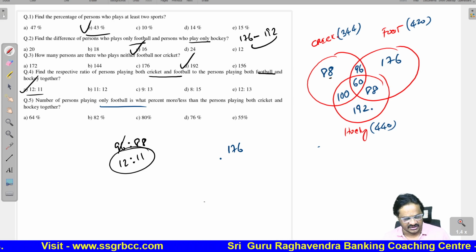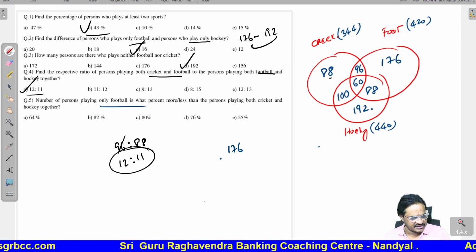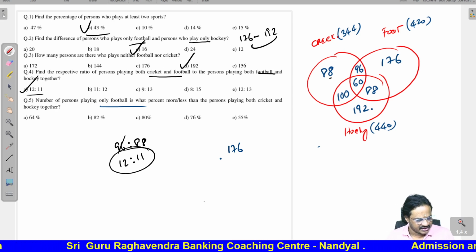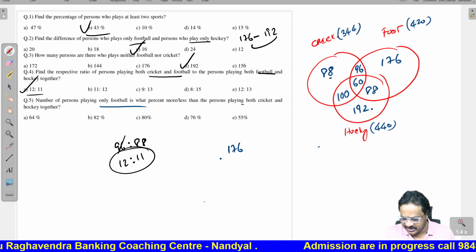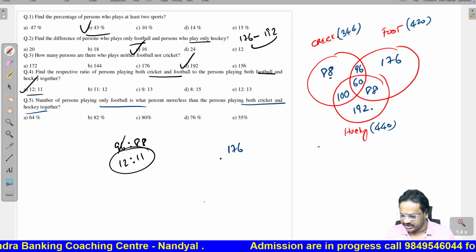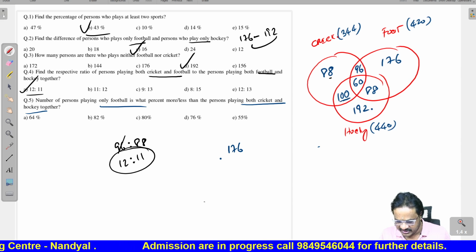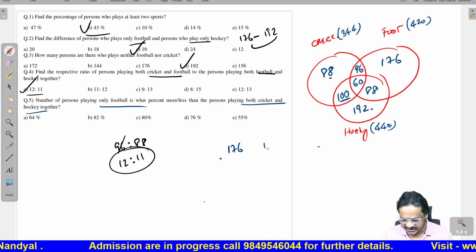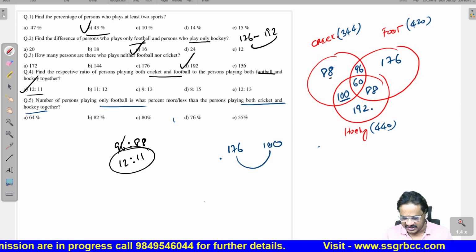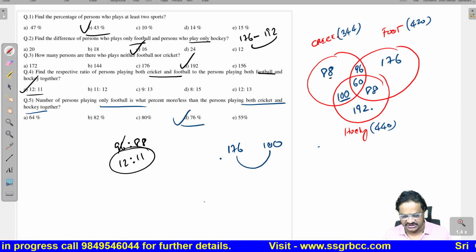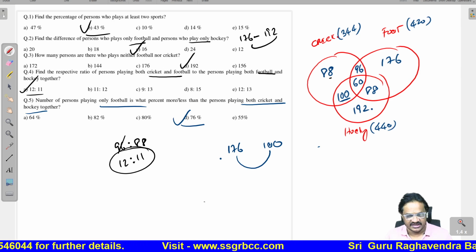Now, the persons who play only football, we got 176. Playing both cricket and hockey together, we are having 100. So, 176 is how much more than 100? 76%. So, option 4 is the correct answer. Let us see the next question.